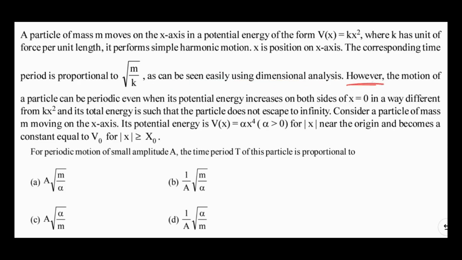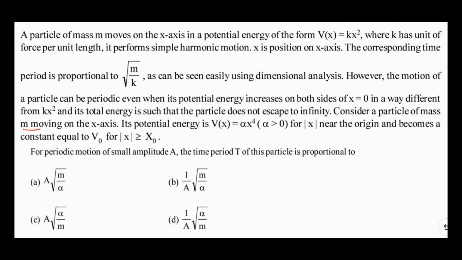Now they are saying that however the motion of a particle can be periodic even when the potential energy increases on both sides of x equal to 0 in a way different from kx². So when the potential energy is changed from this function, still the motion is periodic and the total energy is such that the particle does not escape to infinity.